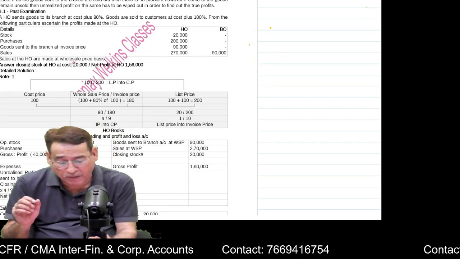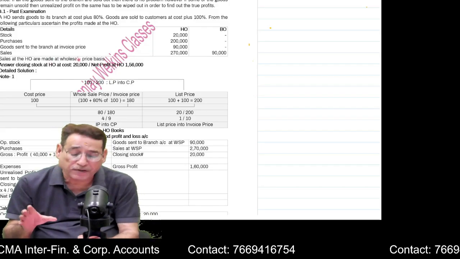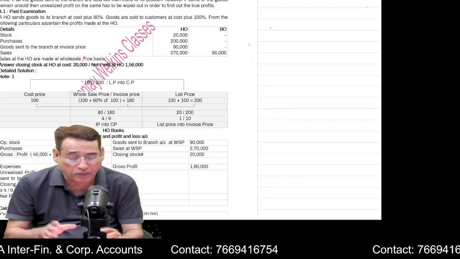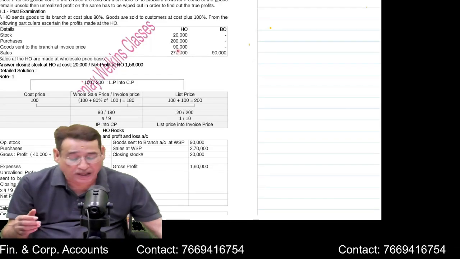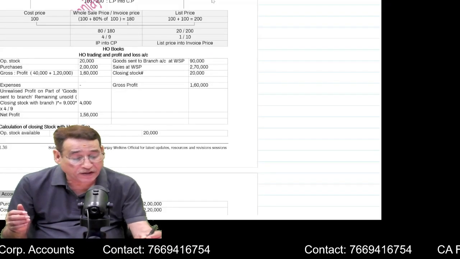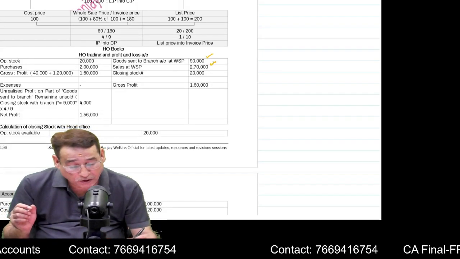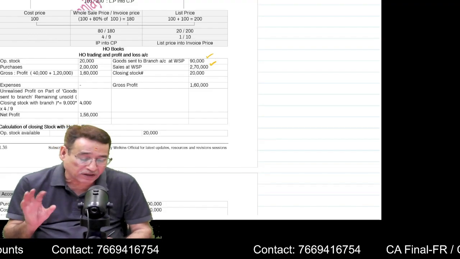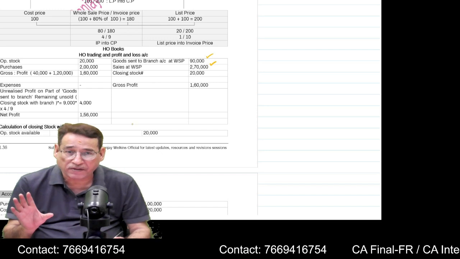Although, most of the time it will be mentioned in the question that sales at head office are made at wholesale price. It means whatever sales are done by head office, these are done at wholesale price. Anyway, try to understand. Head office has sent 90,000 worth of goods, and they have also sold to customers 2,70,000 worth of goods. Both these items are at wholesale price. Is it clear to you?